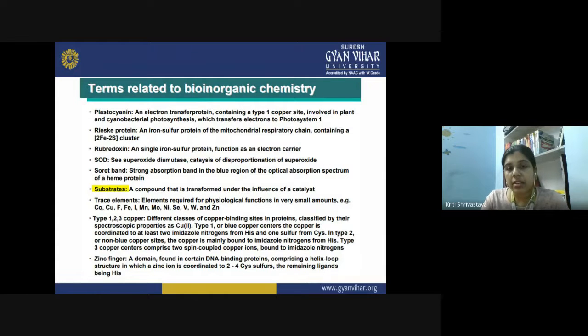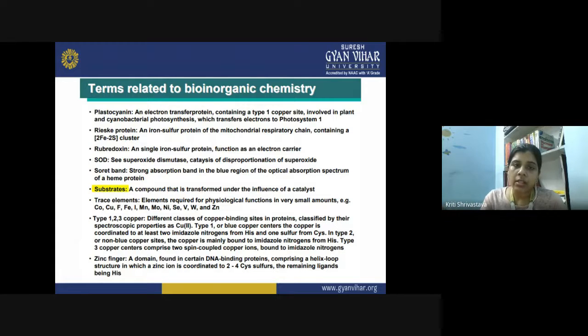Then plastocyanin. So plastocyanin is an electron transfer protein, and it contains a type of copper site involved in the plant, and also in the cyanobacterial photosynthesis they are found, which transfers electron to the photosystem 1. So we know that in the photosynthesis we have photosystem 1 and we have photosystem 2, and electrons are transferred inside the photosystem 1, then it is transferred to photosystem 2, and finally they are trapped, and carbon dioxide is reduced.